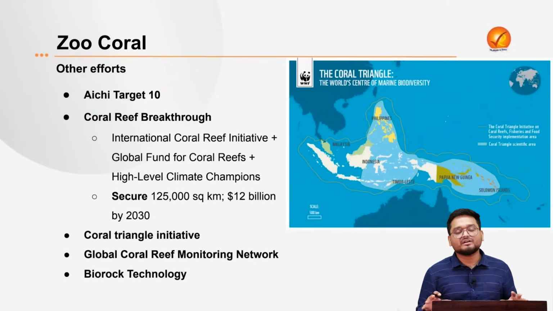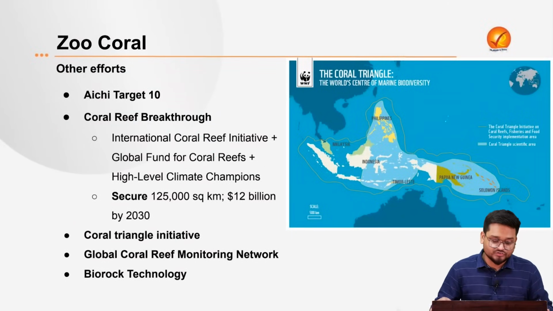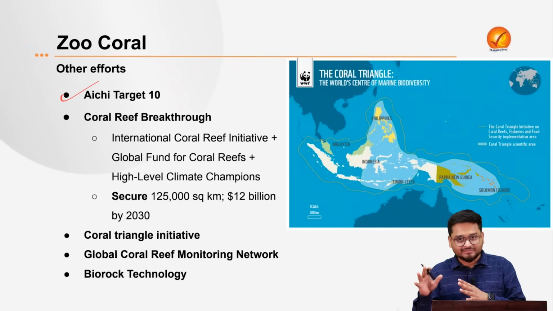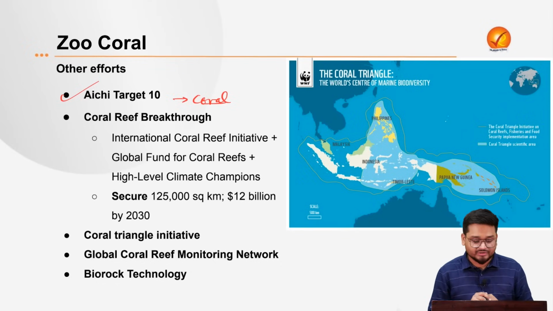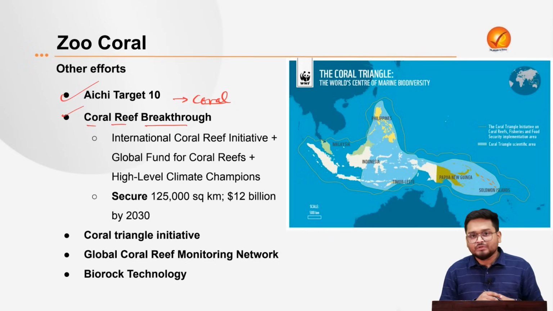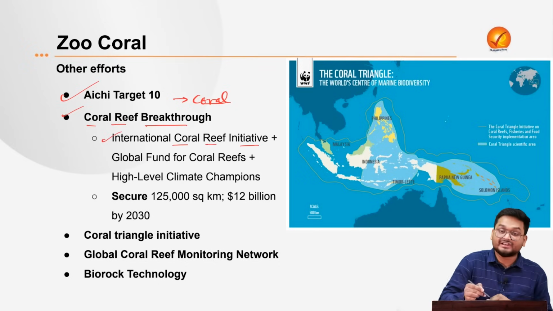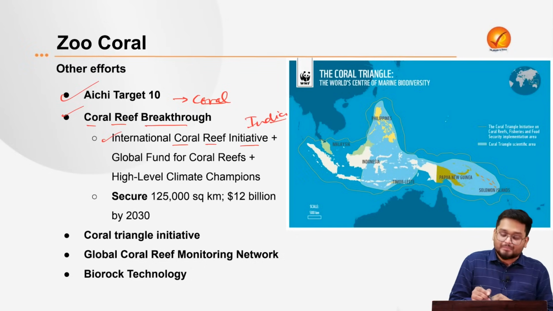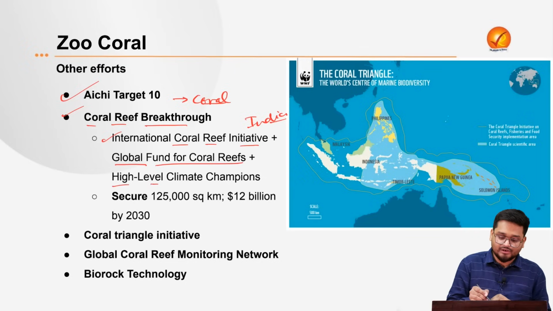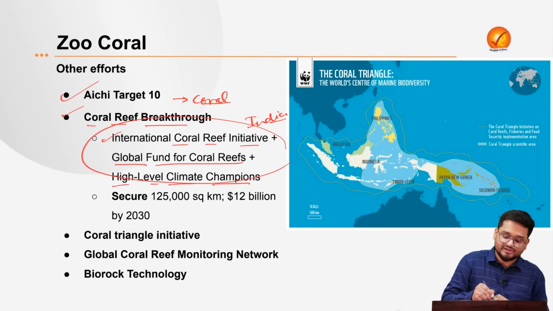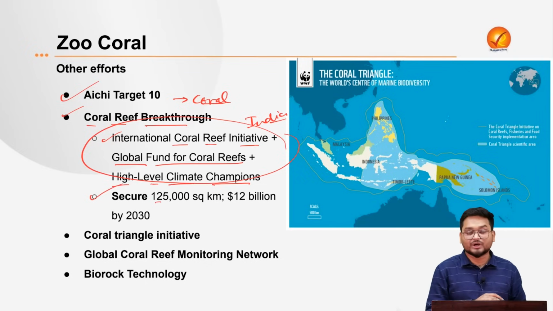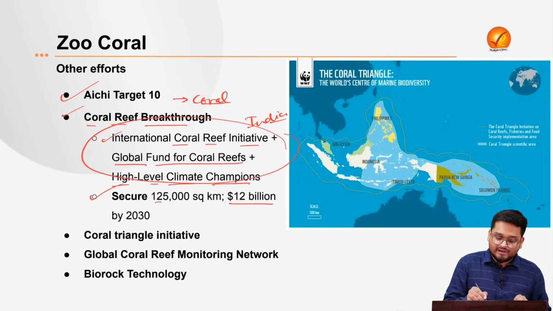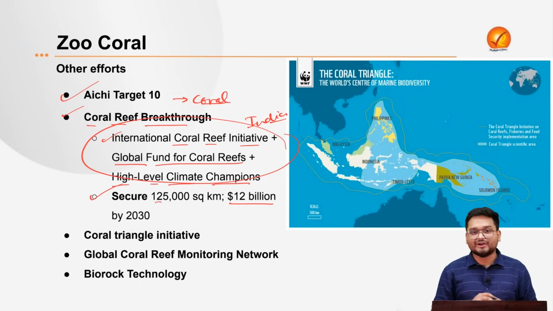And this is not the only international collaboration. We have various other efforts too. We have the Aichi Target 10 of biodiversity, which is promoted to protect corals in the world. We also have the Coral Reef Breakthrough, an initiative of the International Coral Reef Initiative, of which India is also a part, plus the Global Fund for Coral Reefs and the High Level Climate Champions. Please do remember such initiatives, because coral is a very important and favorite topic for UPSC prelims. The main ambition here is to secure around 125,000 square kilometers of coral reef, and this will be achieved through around $12 billion of funding by 2030.